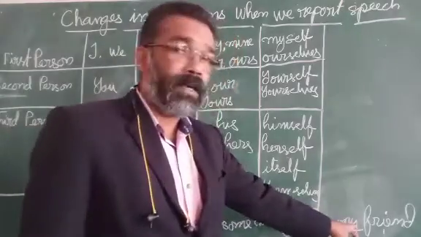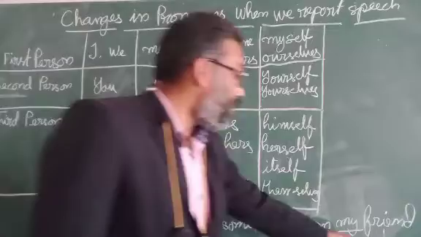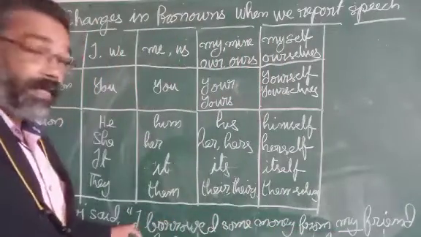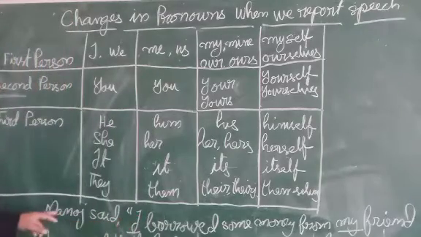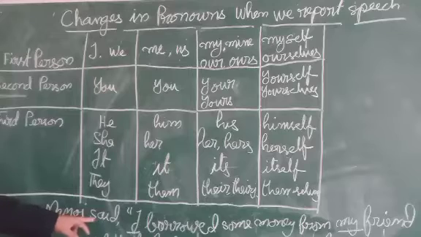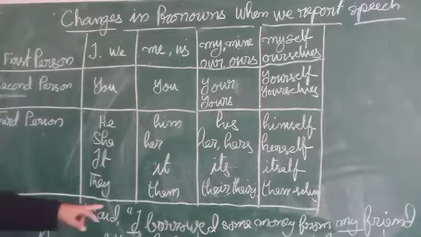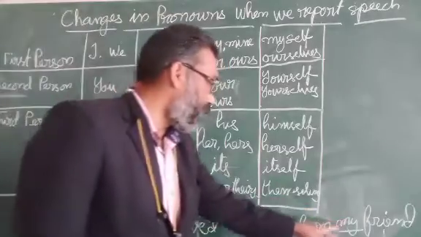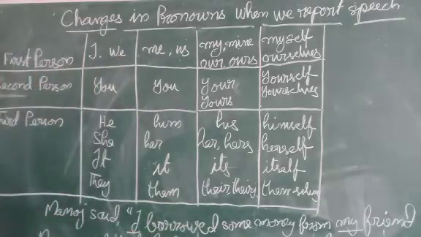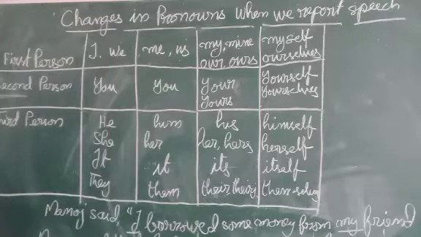My is the possessive adjective of I, and me is the objective form of I. All are first person pronouns. Now, as I said, the reporting verb is said, and the subject of the reporting verb is Manoj, third person. So when we change it into indirect speech, all these first person pronouns will be changed into third person.